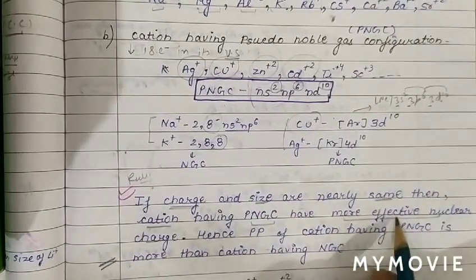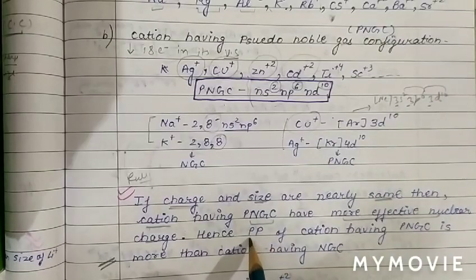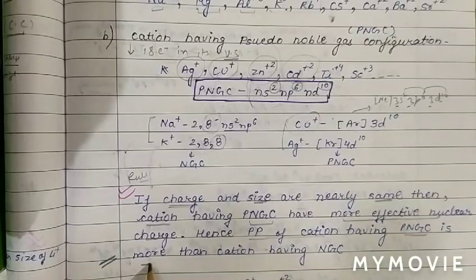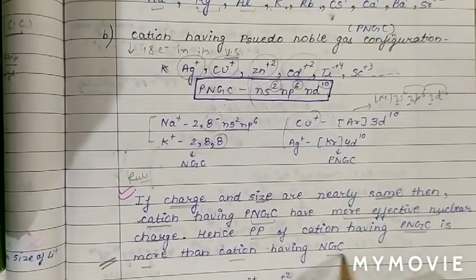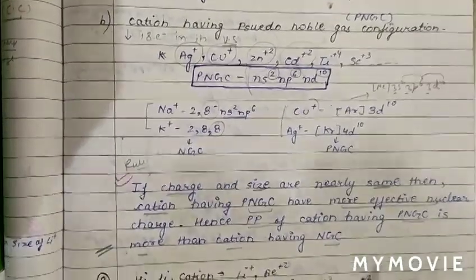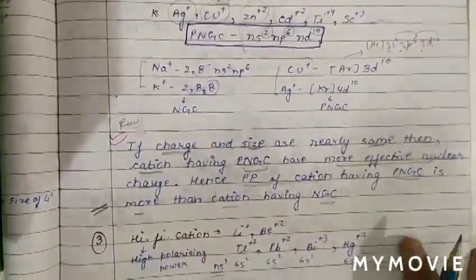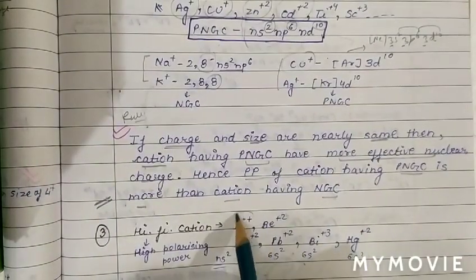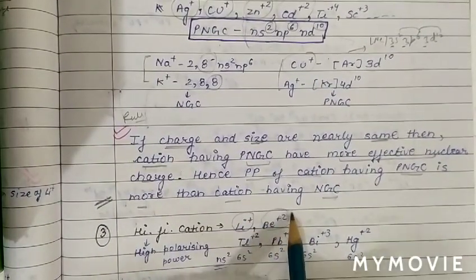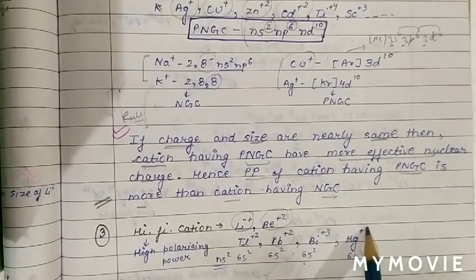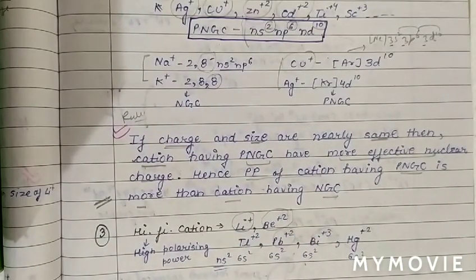When effective charge is more, the polarizing power of a cation having pseudo-noble gas configuration is more than a cation having noble gas configuration. There are also some exceptional cations. In my words, we call them hi-fi cations, like Li+, Be2+, Tl2+, Pb2+, Bi3+ and Hg2+. These cations are hi-fi cations.